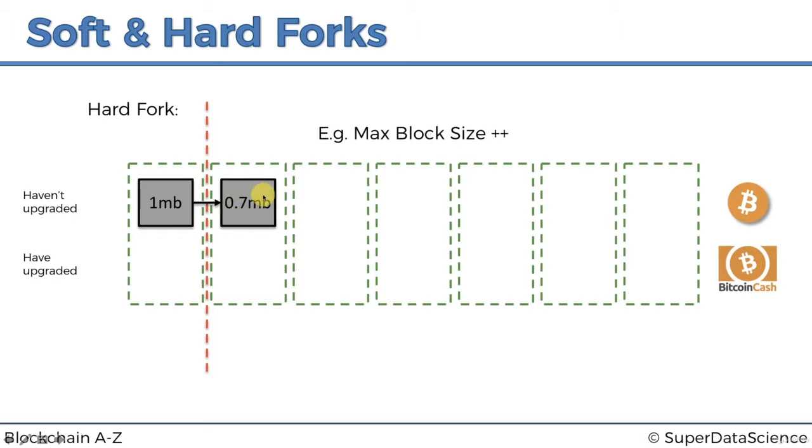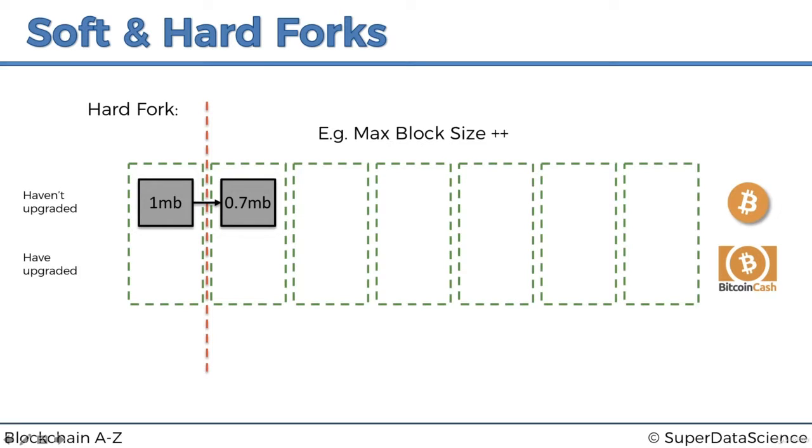Well, this block of 0.7 megabytes follows the rules of the old network, correct, because this is a 1 megabyte limit, and it follows the rules of the new network, correct, because this is an 8 megabytes limit. So this block will be accepted by everybody in the total network of Bitcoin and Bitcoin Cash, or all of these miners will accept this block because it follows everybody's rules.